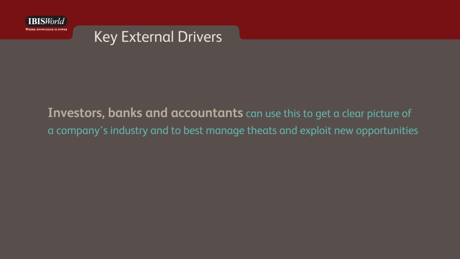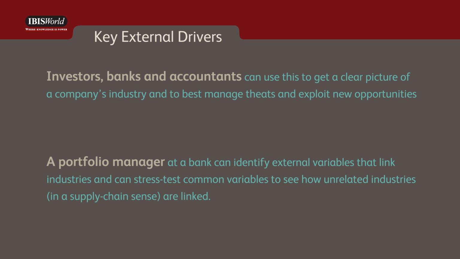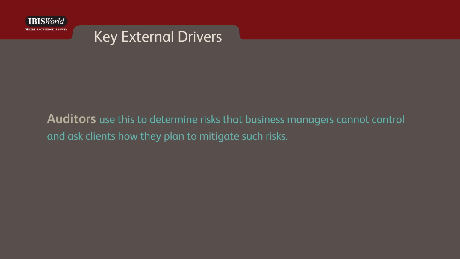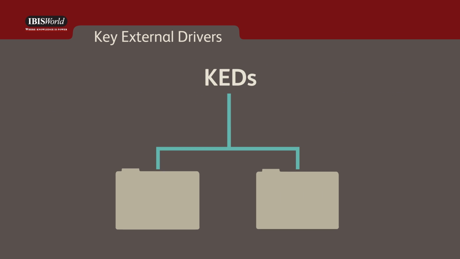Investors, banks, and accountants can use this to get a clear picture of how best to manage threats and exploit new opportunities. A portfolio manager at a bank can identify external variables that link industries and can stress test common variables to see how unrelated industries, in a supply chain sense, are linked. Auditors use this to determine the risks that business managers cannot control, and then ask their clients how they plan to mitigate such risks. KEDs link with 2 other IBISWorld products.